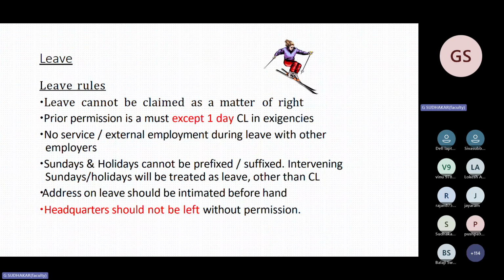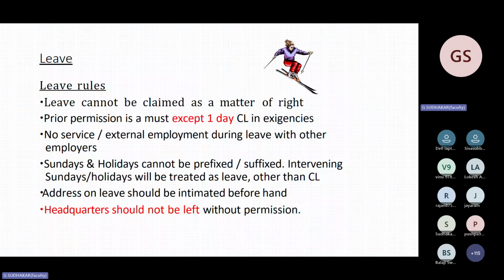Leave cannot be claimed as a matter of right. Any leave cannot be claimed as a matter of right. That is the main part on leave. And prior permission is a must, except for 1 day leave, except 1 day CL. For 1 day CL, prior permission is not needed. But for all other cases, 2 days CL, 3 days CL, 5 days CL, 6 days PL, maybe sick leave, permission is required. You have to intimate in case of SL. You have to intimate prior in case of EL.